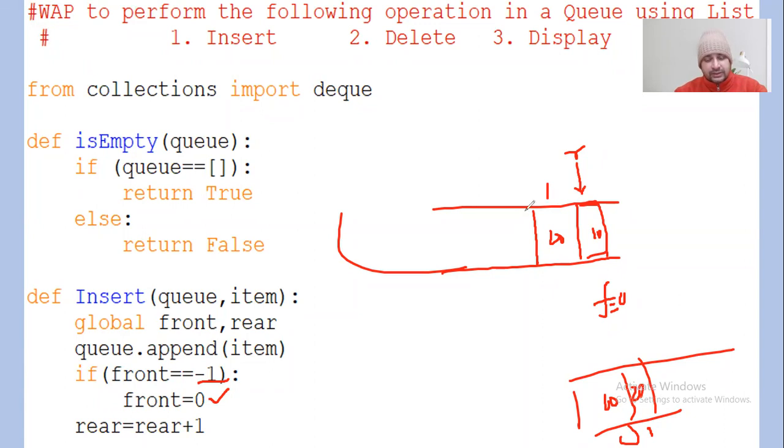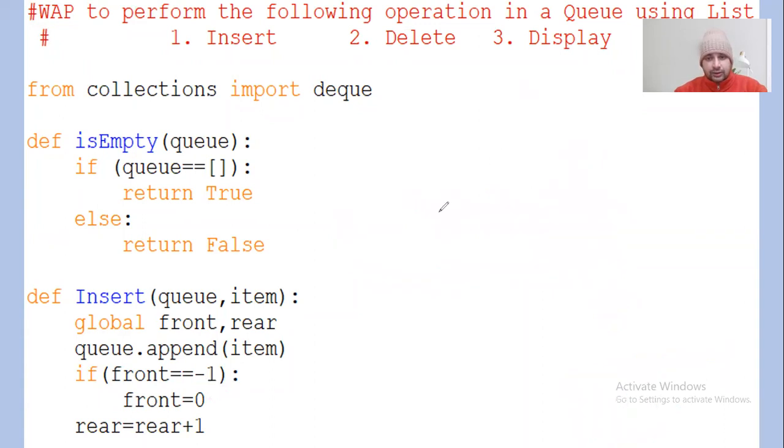Next time rear is at 2, next time at 3, next time at 4, and so on. So this way you need to understand the queue. The value of rear keeps incrementing as you keep inserting items into the queue. This can also be considered like this: a queue is a container which is open at both ends. So the first value which you insert will join here, right?